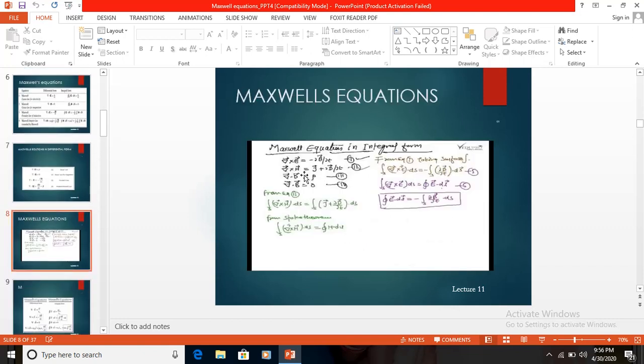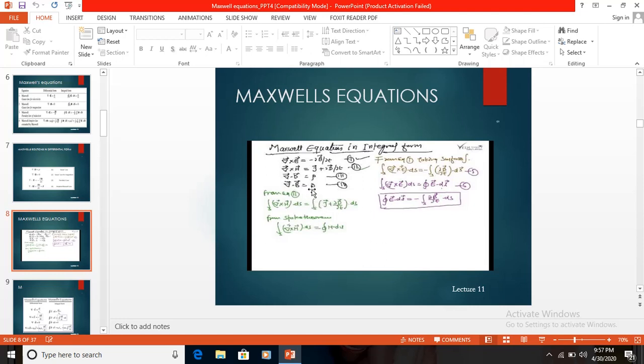Suppose, for example, we are representing del cross E is equal to minus dou B by dou t, and del cross H is equal to J plus dou D by dou t, del dot D is equal to rho, del dot B is equal to 0. So we may convert this form into the integral form also. One form can be converted into another form. Suppose we consider one of the laws, del dot B is equal to 0. How is this form converted? This is the fourth Maxwell's law, del dot B is equal to 0.